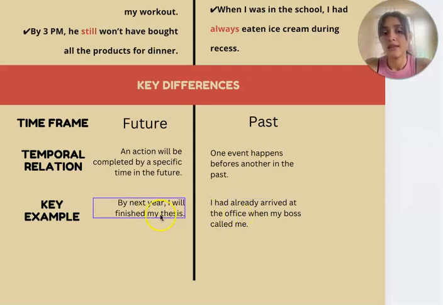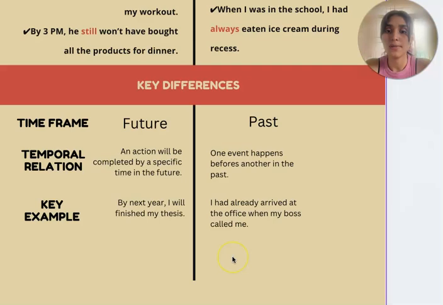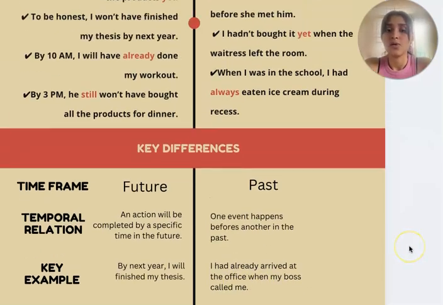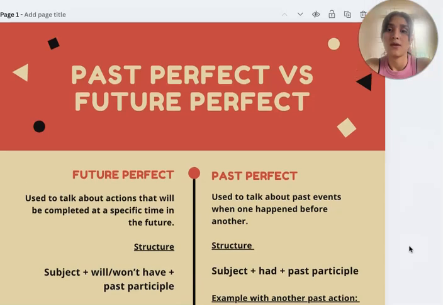And it is the action that will be completed. In this case, we have an example using past perfect: I had already arrived at the office when my boss called me. Okay, that was all for today. Thanks.